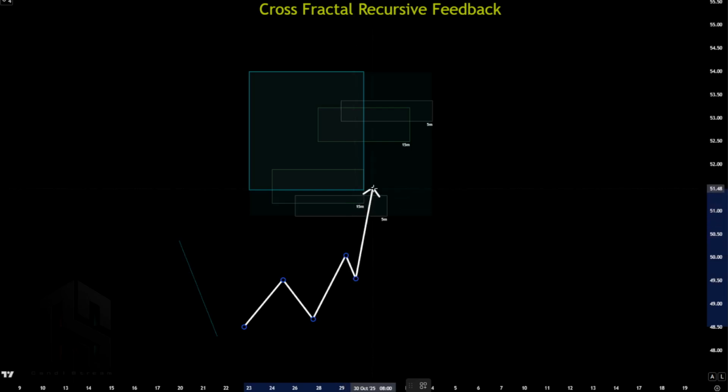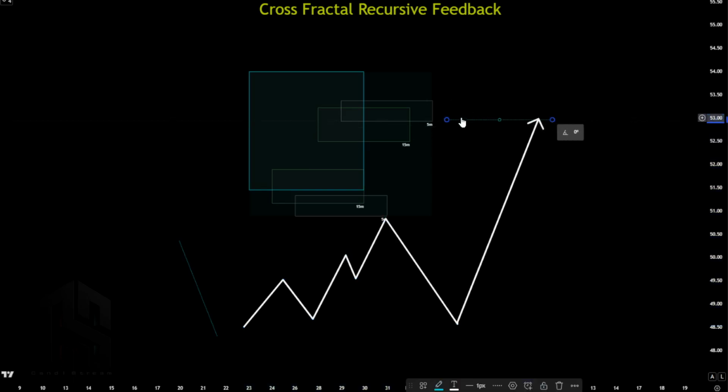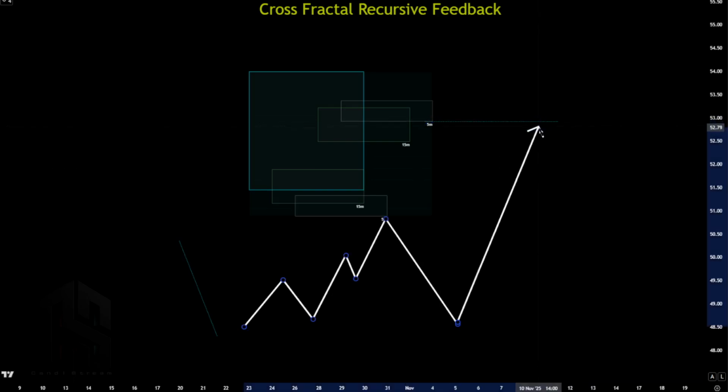So if this is an hourly, it means the 5 minute inside that hourly could define an hourly test. And if it goes inside here and tests this 5 minute, that could be also an hourly range test.